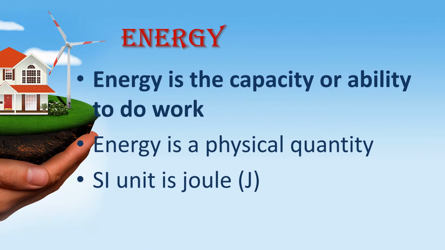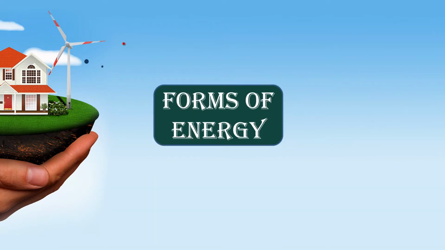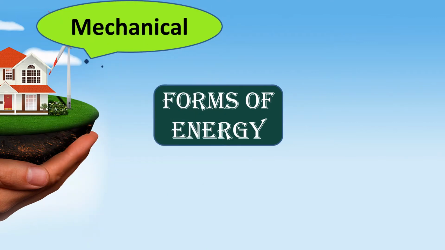Okay children, the entire universe is made up of two things, that is matter and energy. We are going to learn about the different forms of energy in this class. You might have heard about potential and kinetic energy, children. The combination of both potential and kinetic energy is called mechanical energy.